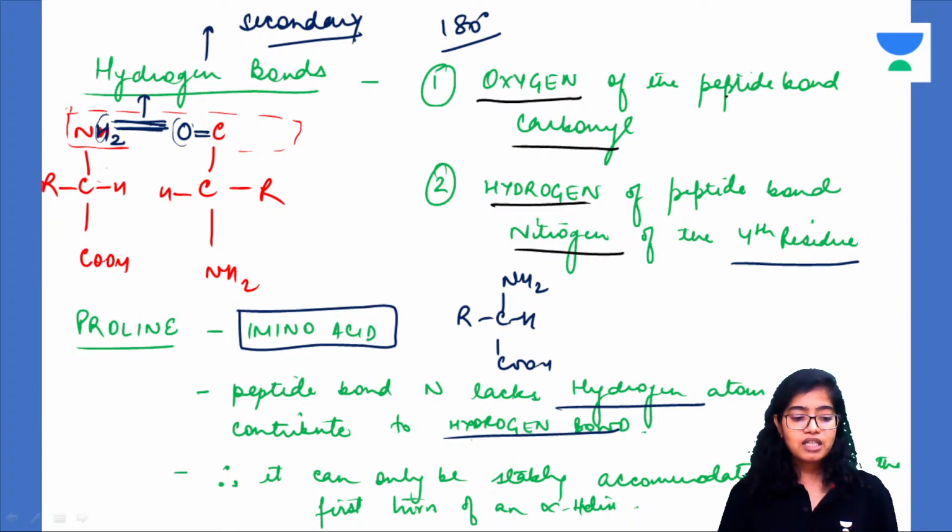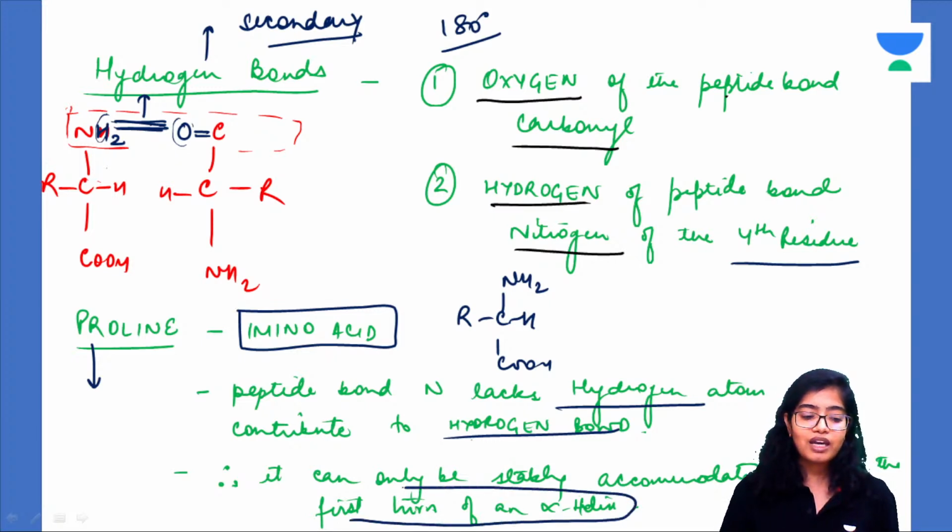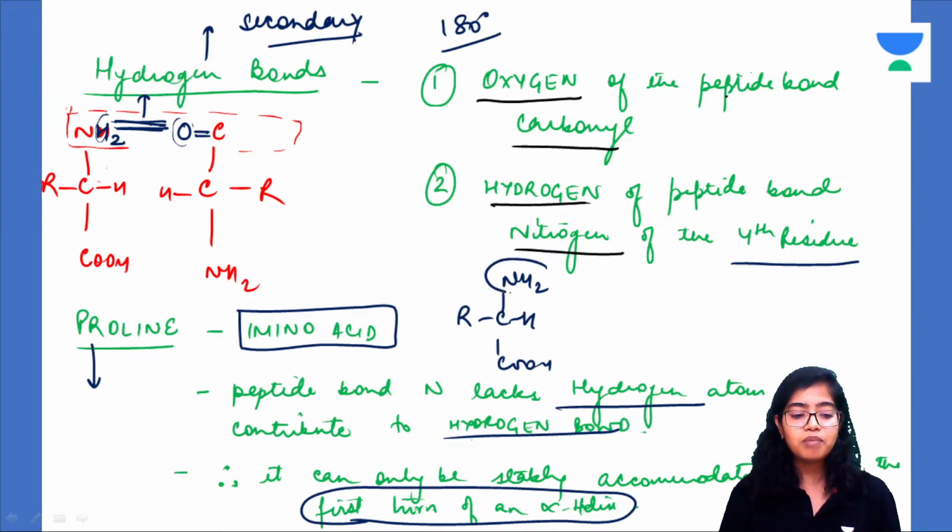Therefore proline can be incorporated only within the first turn of an alpha helix. After that, because it does not have any hydrogen present on the amino group, it cannot form hydrogen bonds in between, and therefore it cannot be incorporated in the middle of the alpha helix.